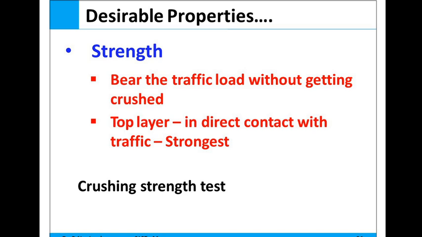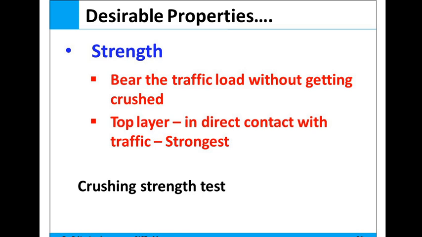And the next important is the strength of aggregate, such as the aggregate crushing test, then a hardness test such as the Los Angeles abrasion test, then aggregate impact test, then aggregate polishing and stripping test.